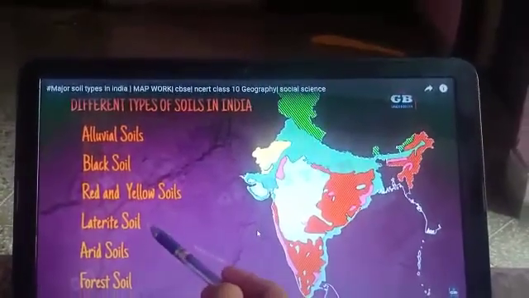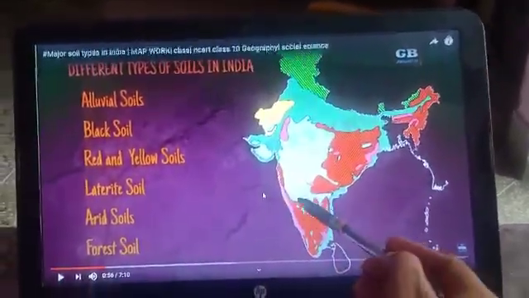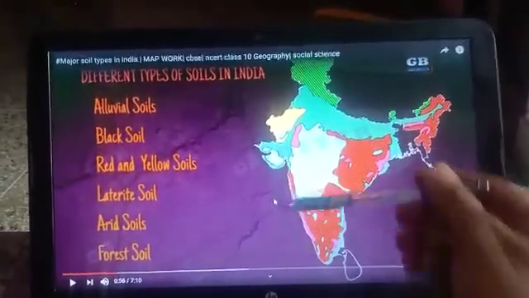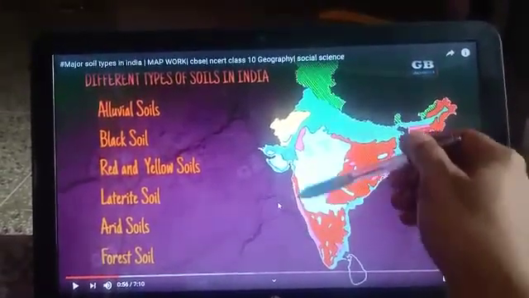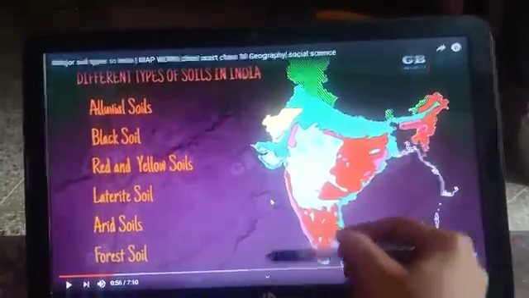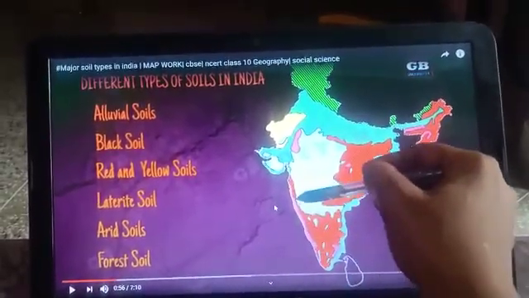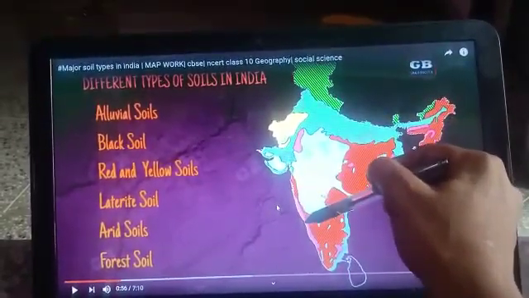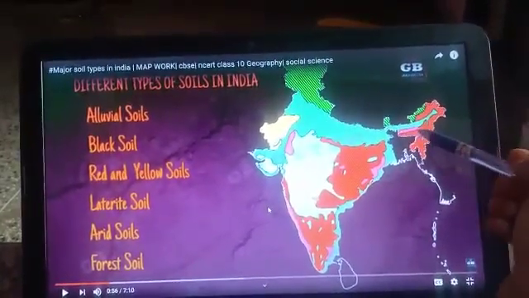Next is laterite soil. Laterite soil is found in our country in areas where most of the rainfall occurs, and these 2 regions are the western coastal region and Meghalaya. When the monsoon enters our country, it does most of the rainfall in this region, in Maharashtra, Karnataka and Kerala, and Meghalaya.